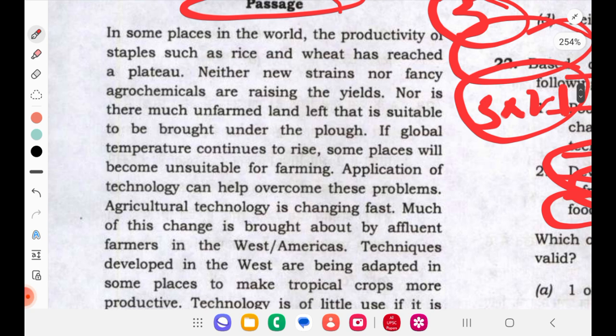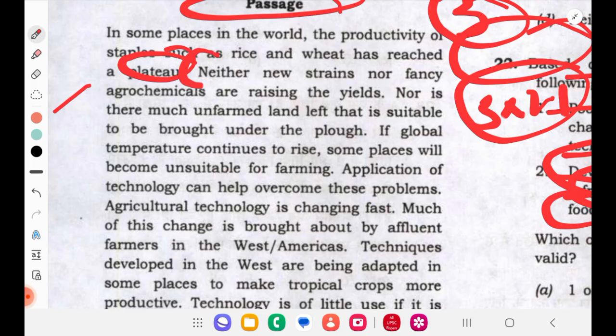So in some places in the world, the productivity of staples such as rice and wheat has reached a plateau. It used to be rising, and now it has reached a plateau, is what they are saying. Neither new strains nor fancy agrochemicals are raising the yield.